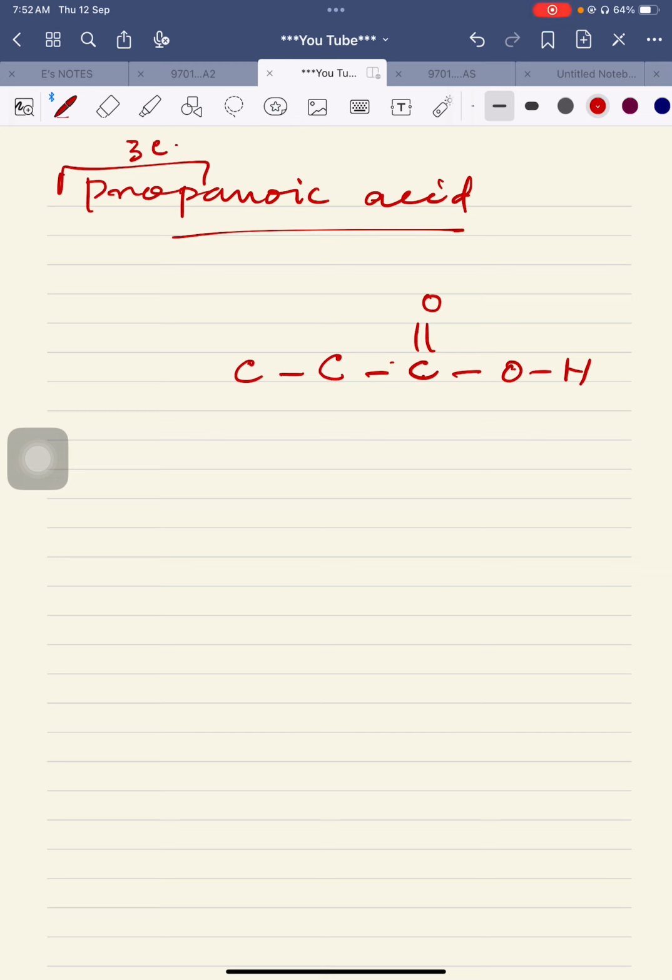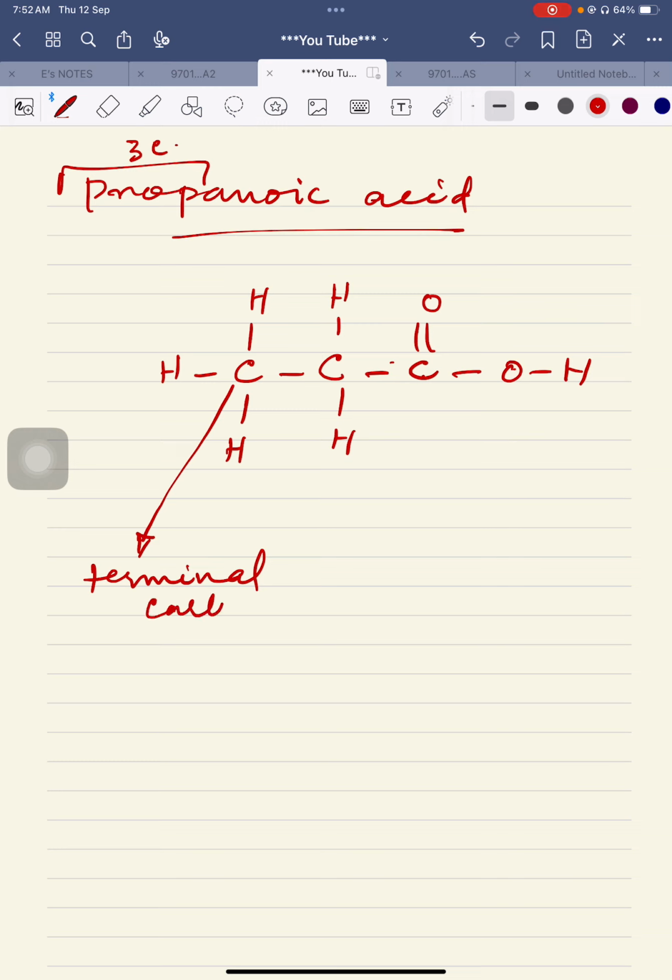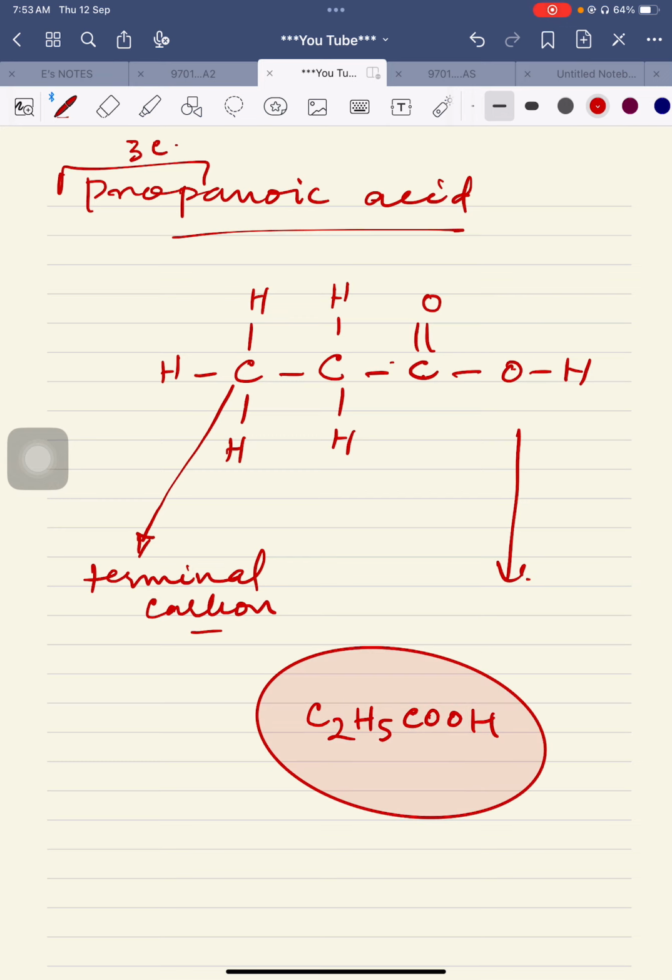As per the basic practice, each carbon atom has to make four bonds. This central carbon atom has made two bonds, so it will make two more bonds. This last carbon atom, which is called the terminal carbon atom, has made only one bond, so it will make three more bonds. This carbon at the end is called the terminal carbon. So this is how we can write the structural or displayed formula for propanoic acid. The molecular formula can be C2H5COOH.